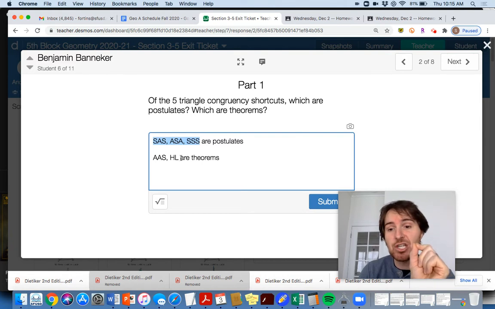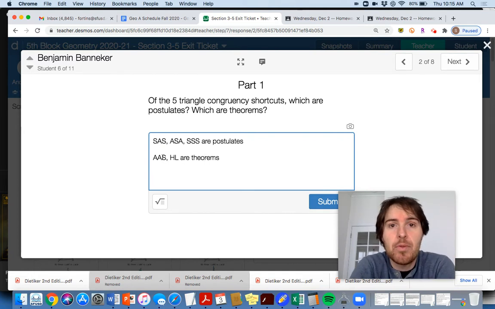So what you did in section 3.5 is you learned some new reasons. That was the important thing. AAS or SAA, you can call it either one, right? Because the idea is that it's a non-included side that you would know is congruent from one triangle to another triangle. If you have an AAS correspondence, you can say the triangles are congruent, and that's by a theorem. So AAS is a theorem, and you should remember that because we proved it yesterday. We did it in class.